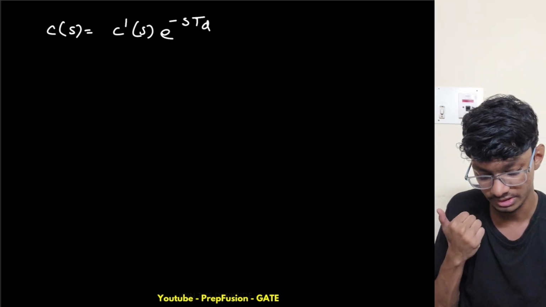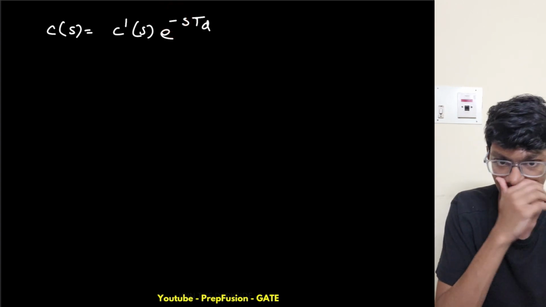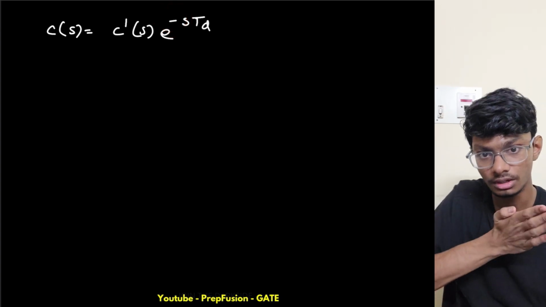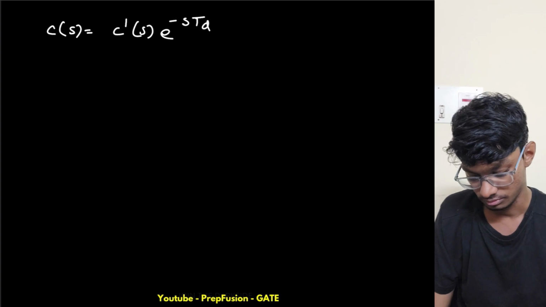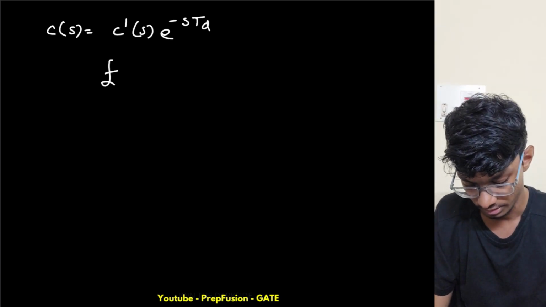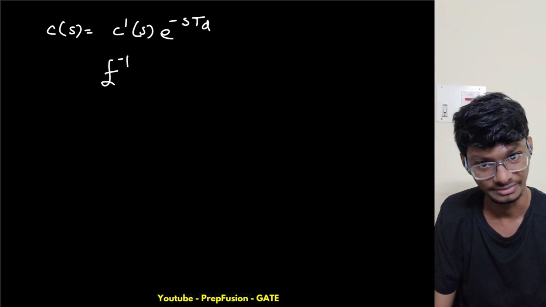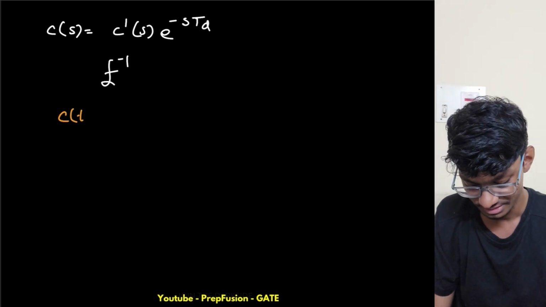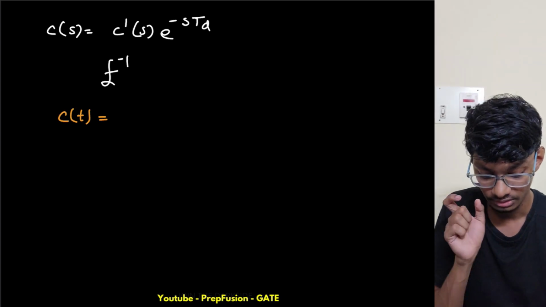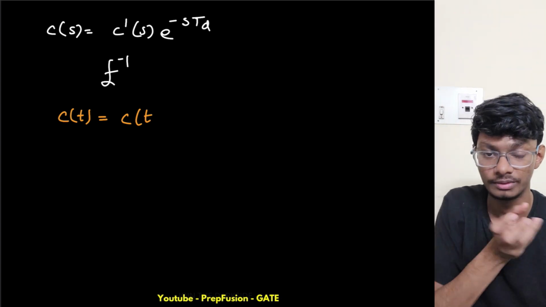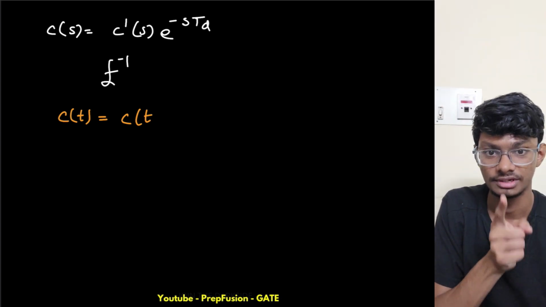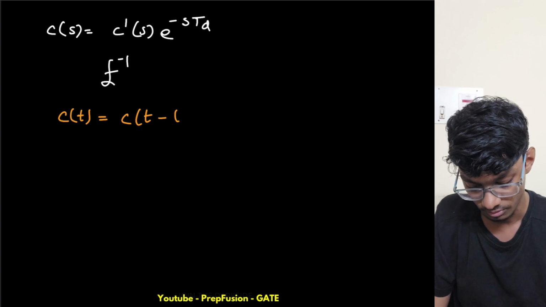If a negative exponential is multiplied, I can do a time delay; if a positive exponential is multiplied, I will do a time advance. This is basics, already taught. So what will my c of t be? It will be minus t naught or plus t naught? It will be minus t naught.